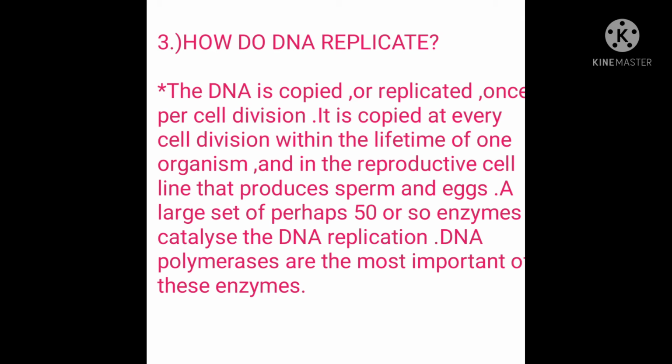Number 3, how does DNA replicate? The DNA is copied or replicated once per cell division. It is copied at every cell division within the lifetime of one organism and in the reproductive cell line that produces sperm and eggs. A large set of perhaps 50 or so enzyme catalysts see the DNA replication. DNA polymerases are the most important of these enzymes.